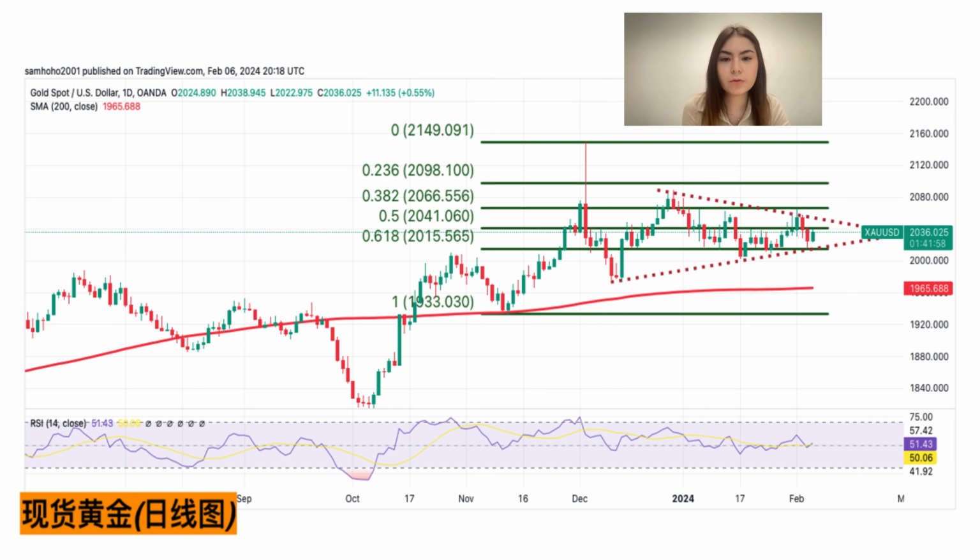A trading suggestion recommends considering a long position in gold before 2033, setting a stop loss at 2030 with targets at 2045 and 2048.